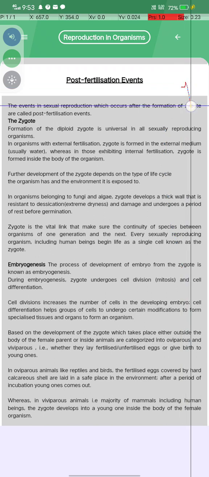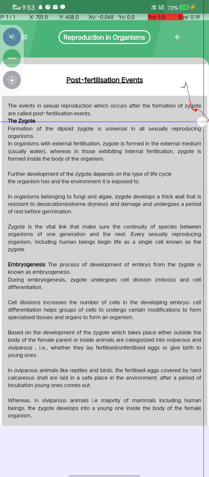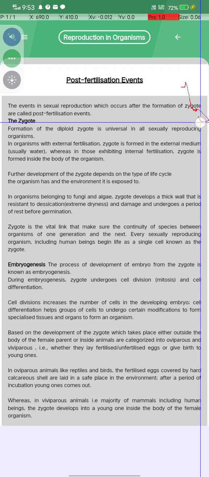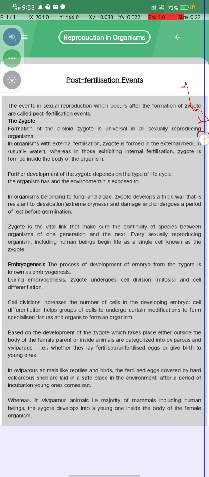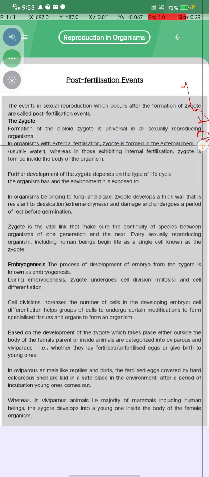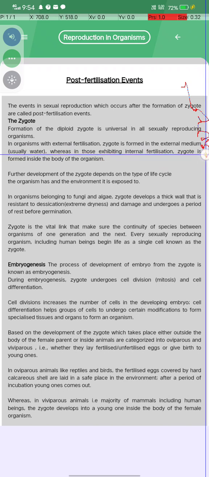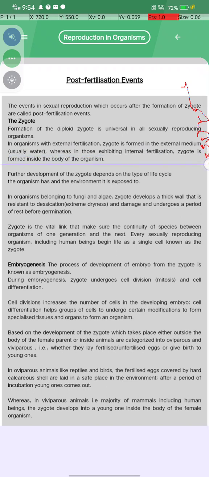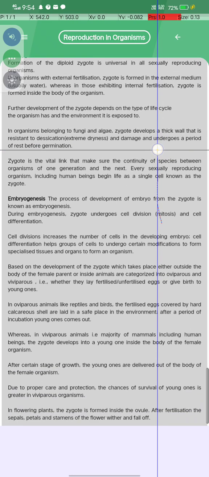पोस्ट फर्टिलाइजेशन इवेंट क्या होता है, the events in sexual reproduction which occur after formation of the zygote are called post-fertilization events. जाइगोट क्या होता है, formation of the diploid zygote is universal in all sexually reproducing organisms. In organisms with external fertilization, the zygote is formed in the external medium, usually water, whereas in those exhibiting internal fertilization, the zygote is formed inside the body of the organism.